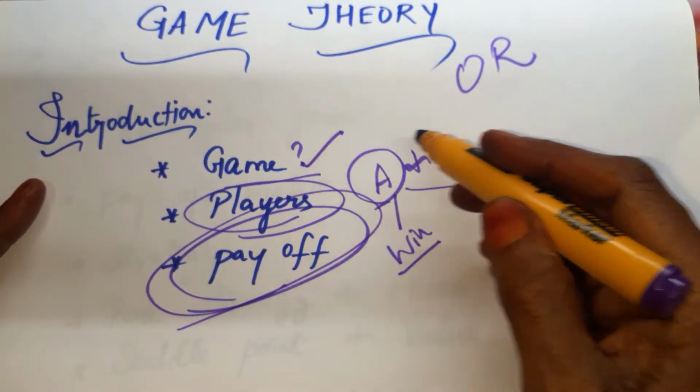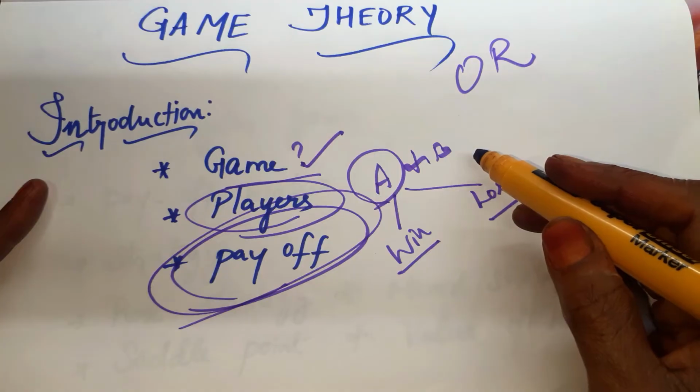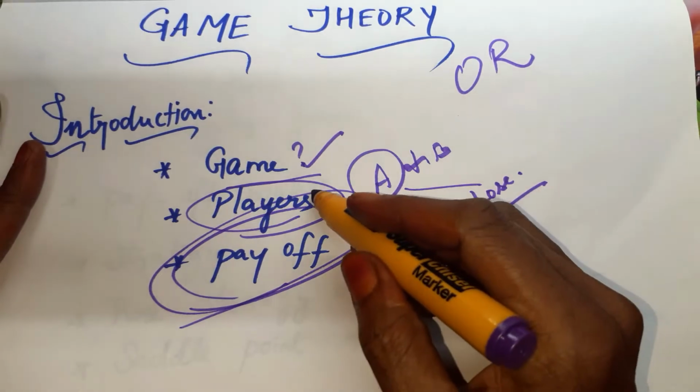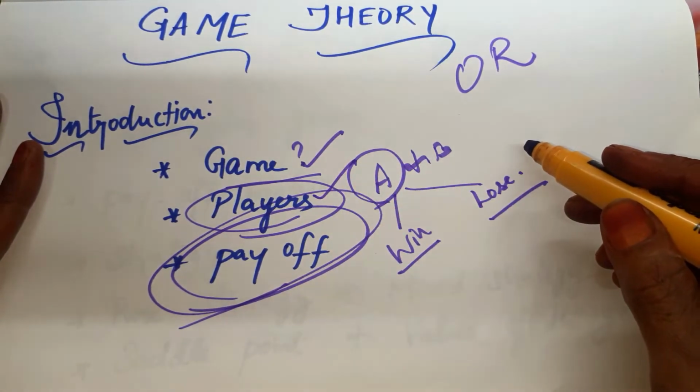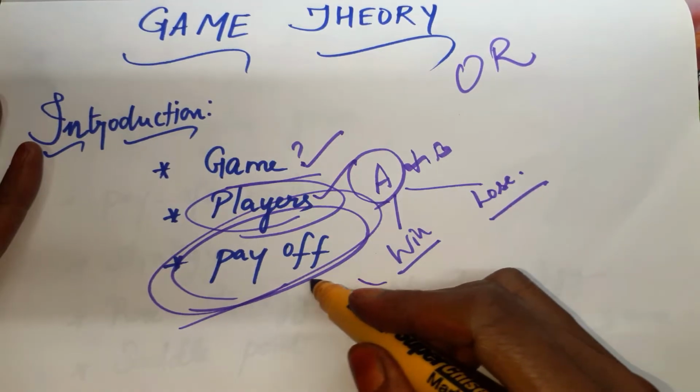So a game will start when a competitive situation arises. For a game, we are in need of players. And the possible outcomes that we get are called the payoff.